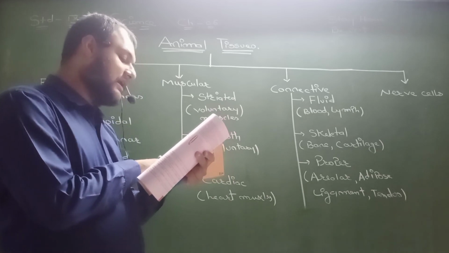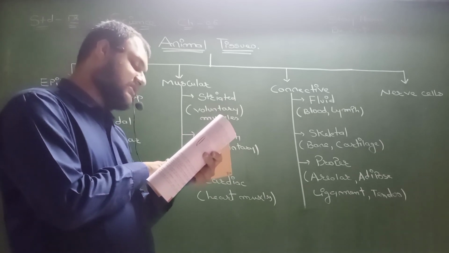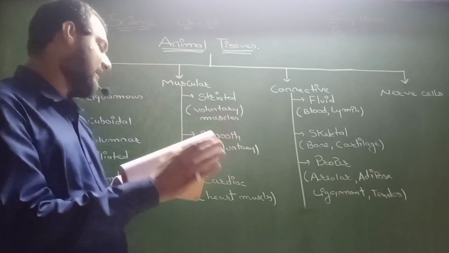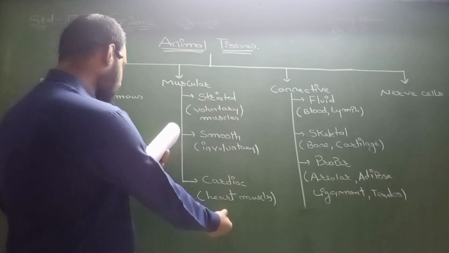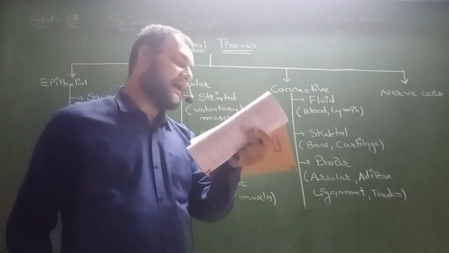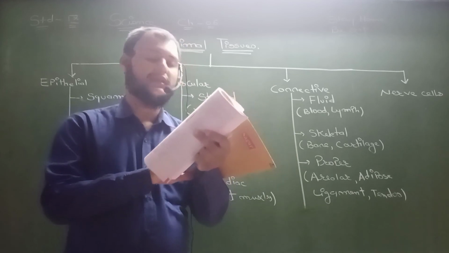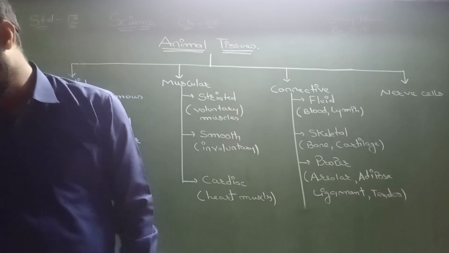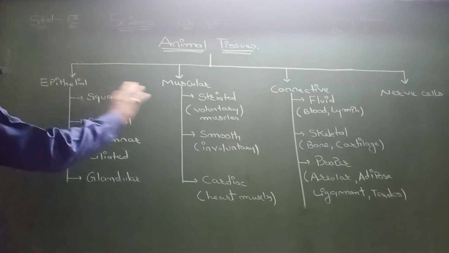The muscles of the heart show rhythmic contraction and relaxation throughout life. These involuntary muscles are called cardiac muscles. Heart muscle cells are cylindrical, branched and uninucleated.